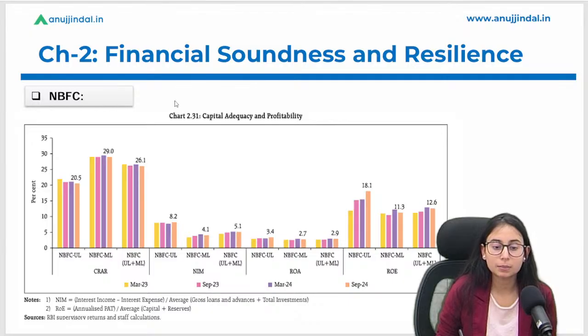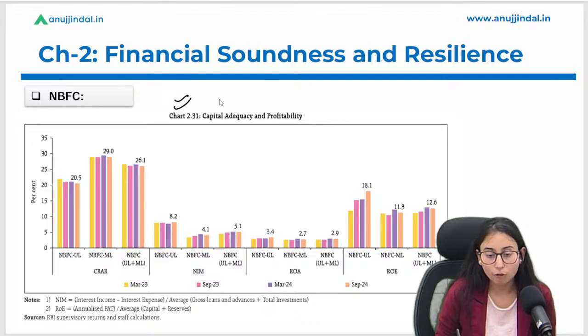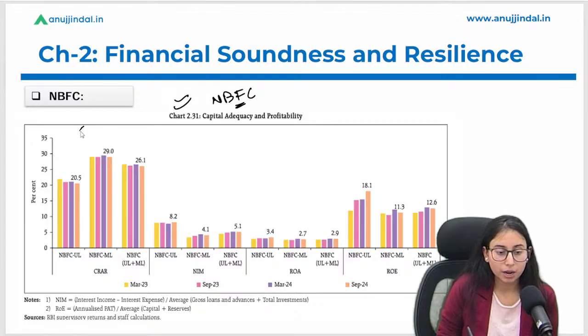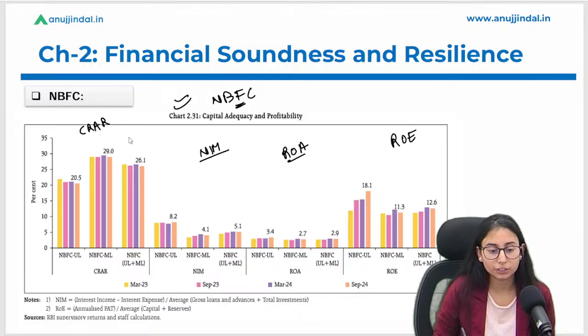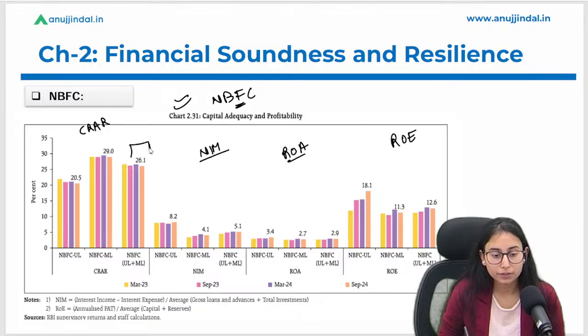Now we will discuss the capital adequacy and the profitability of the NBFC sector. Okay, this part talks about the CRAR. This part talks about the NIM, net interest margin. This talks about the return on assets, and this talks about the return on equity. Let's discuss each and every chart here. We will focus on the NBFC sector chart.